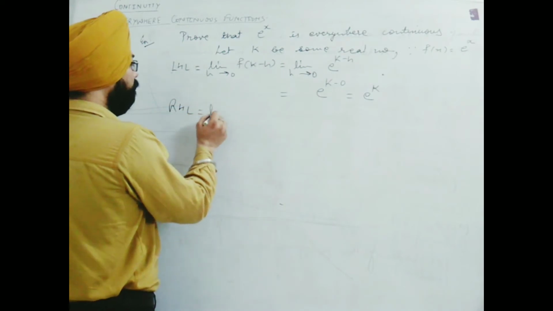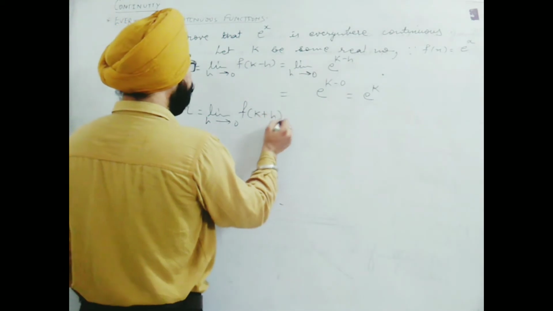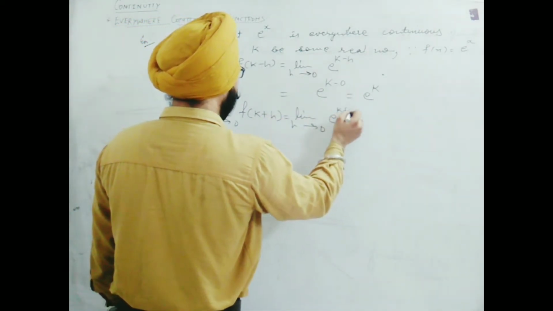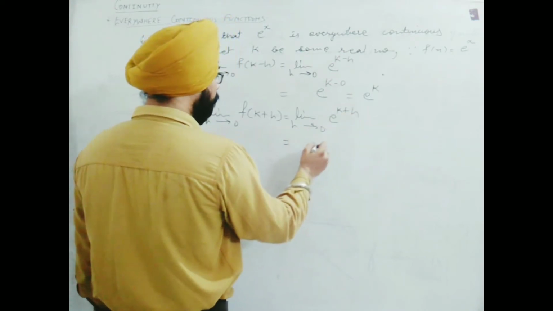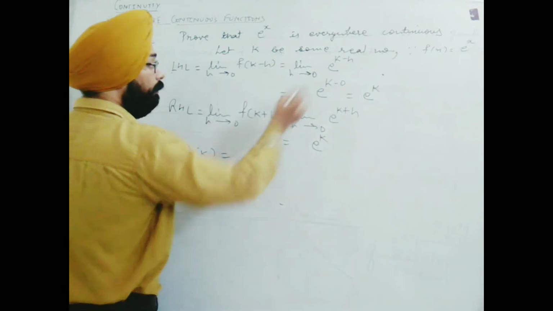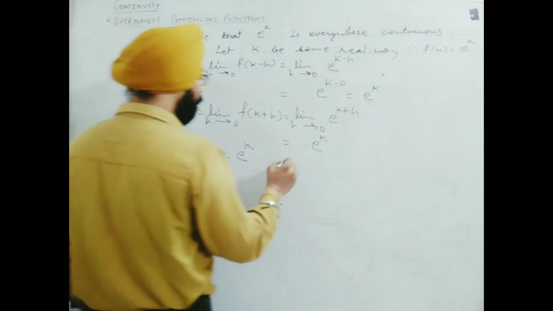If I get RHL, limit h tends to 0, f of k plus h, this becomes limit h tends to 0, e raised to the power k plus h, and again if I take h equal to 0, I find e raised to the power k. Then f of k, simply put x equal to k. I see that all three are equal.